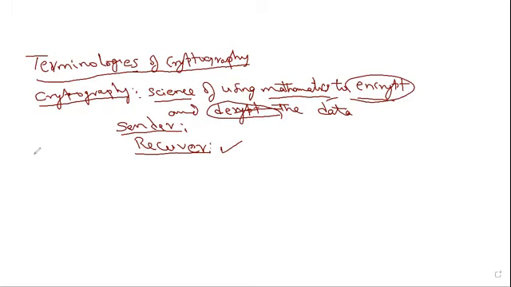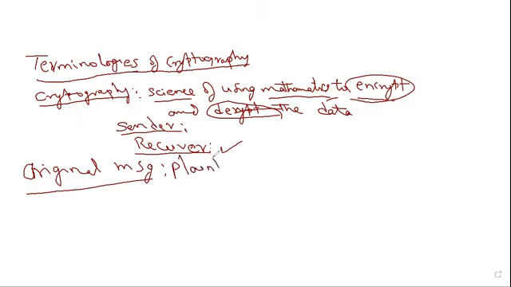Then we will see which message the sender finalizes. Generally the sender sends the original message. That original message is also called plain text. In the information security scenario, we call this original message plain text. Plain text is the original message. That message is transmitted by the sender to the receiver, but it must be conveyed in a secured manner.